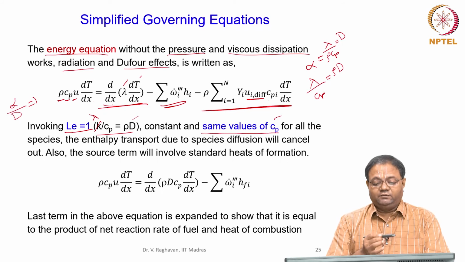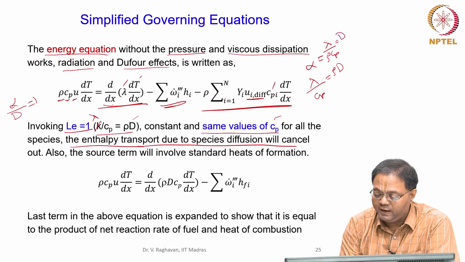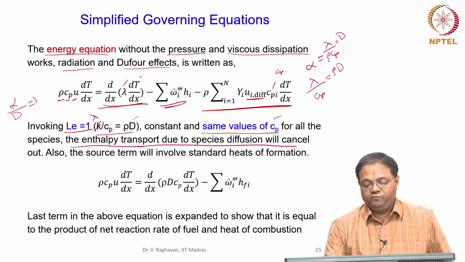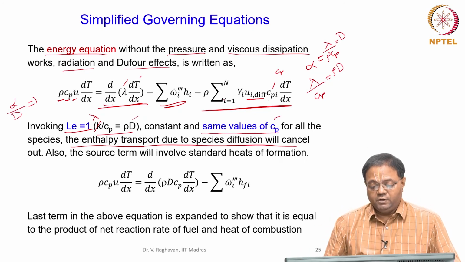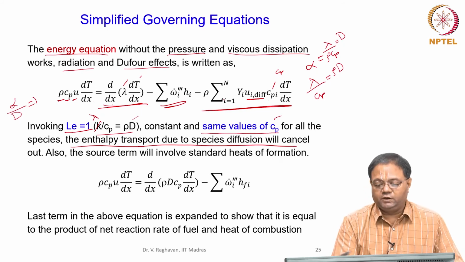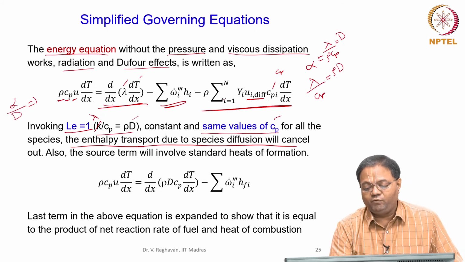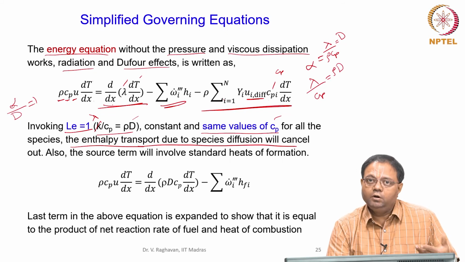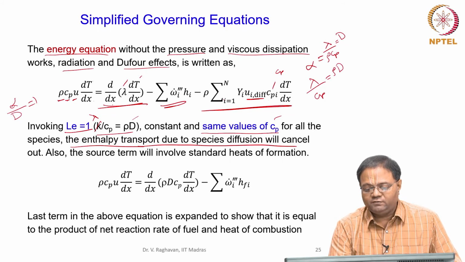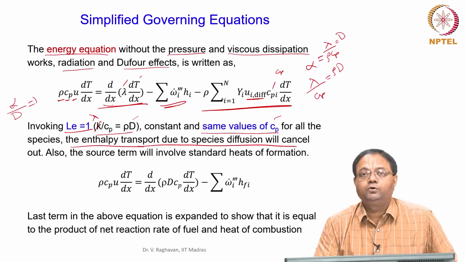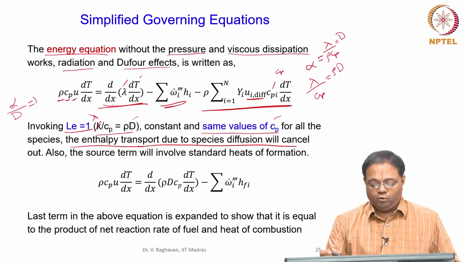When I say Cp_i is just Cp, then Cp dT by dx will be constant and can be taken out, and what I have is only rho Y_i u_i diff, which is the diffusion flux. So, the diffusion flux summed over, multiplied by Cp dT by dx, will cancel out.